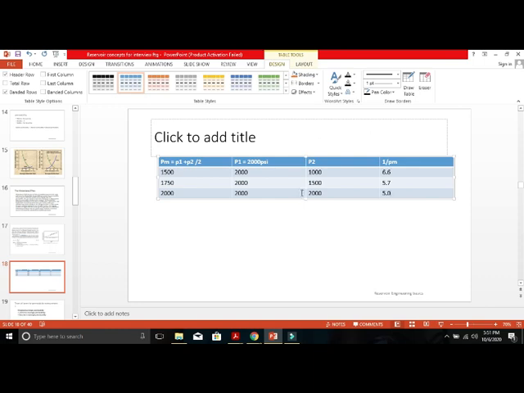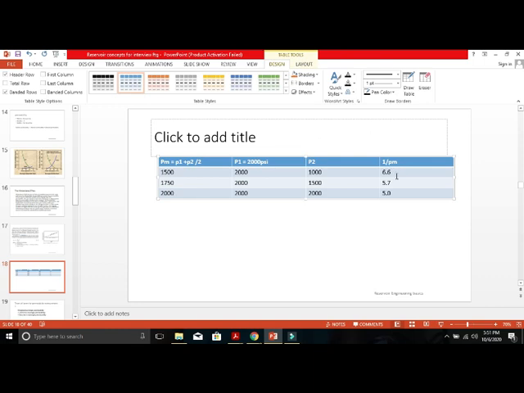From the lower side to the top, at the first point P1 and P2 are both the same. When both are the same, there won't be any flow. But when you go from the first point to the second point, you can see a pressure difference of 500: P1 is 2000, P2 is 500. When you reach the third one, the difference increases from 500 to 1000. So when the pressure difference is increasing, the movement of oil will also increase. So on the ascending side, flow rate is increasing, and on the descending side, flow rate is reducing.